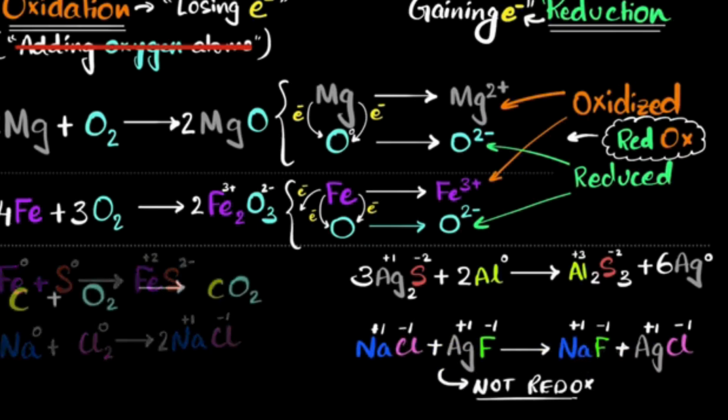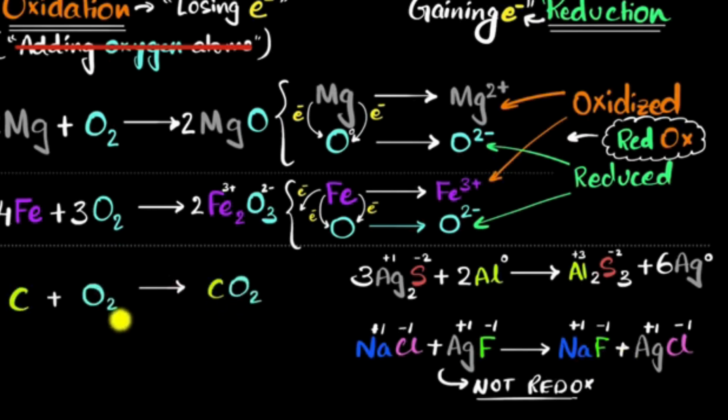Okay, finally, this brings us back to our carbon dioxide example. Why was this interesting? Well, because in all these cases, something was losing electrons and something else was gaining electrons, right? But over here, carbon does not lose electrons to oxygen. Instead, carbon and oxygen share their electrons, forming a covalent bond. So according to the current definition, how does it make sense to talk about oxidation and reduction over here?